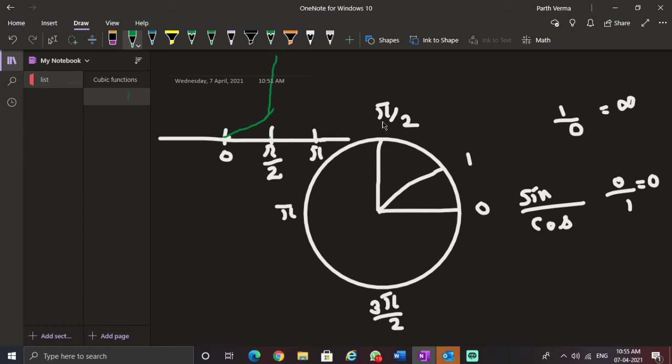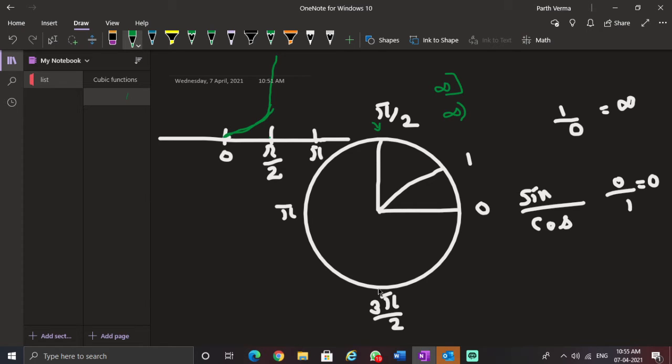Pi by 2 is 1.5, but for 1.499999999 something, you will have some value of tan. That won't be infinity. Okay, so that's why the graph is somewhat like this. It tends to infinity but it never reaches. It's not defined for pi by 2. Infinity is not considered a number, that's why it's never included, we never use this bracket, we always use this bracket. So we usually say tan 90 is not defined, it's not a number. So where tan function is not defined, it's not defined here.